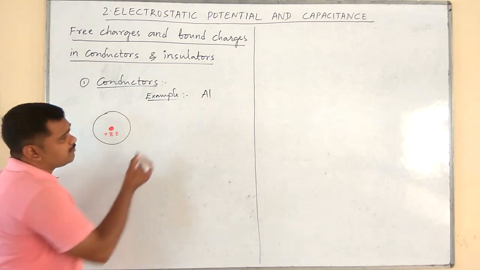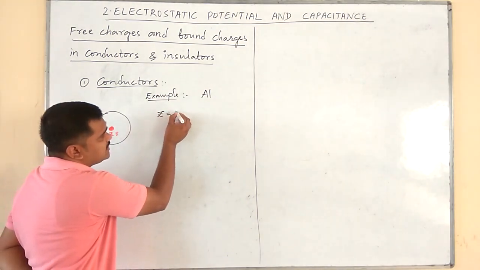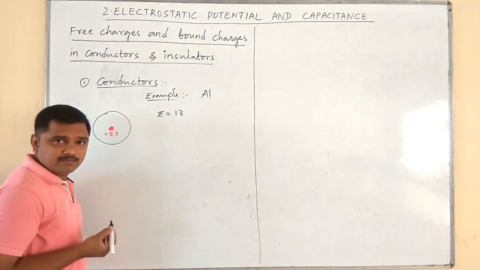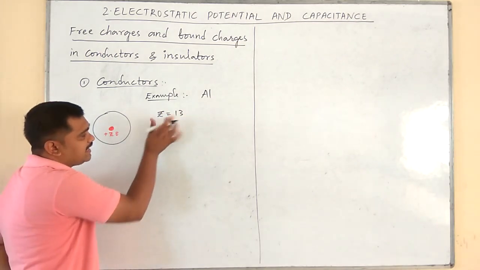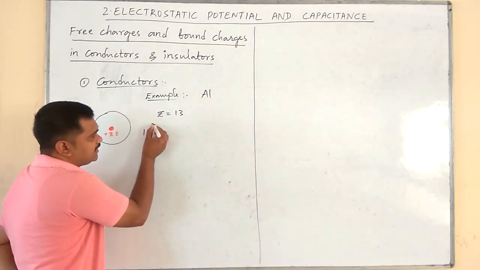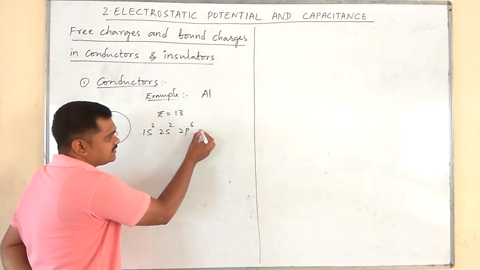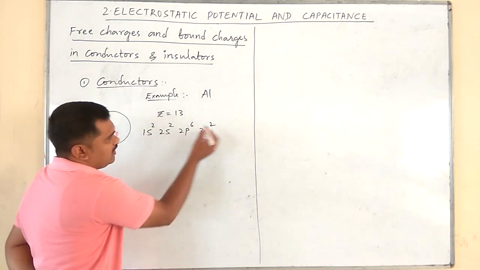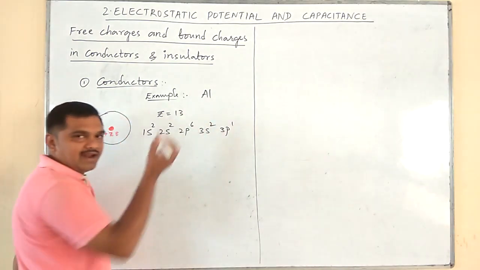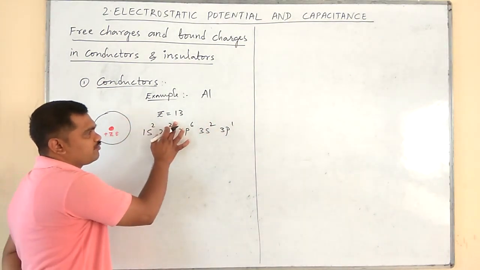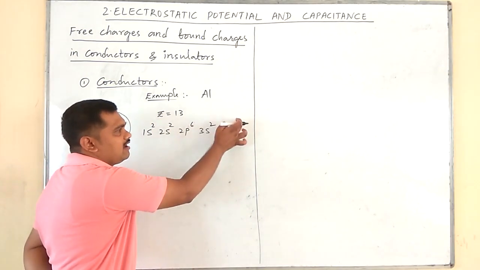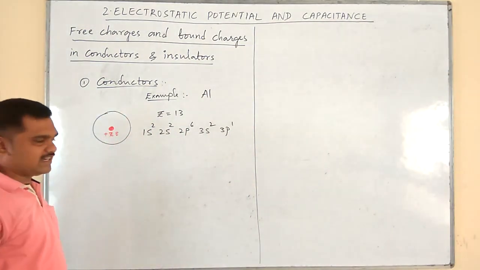The atomic number for aluminium is Z equal to 13. The electronic configuration is 1s2, 2s2, 2p6, 3s2 and 3p1. 2 plus 2 is 4, plus 6 is 10, plus 2 is 12, plus 1 is 13.